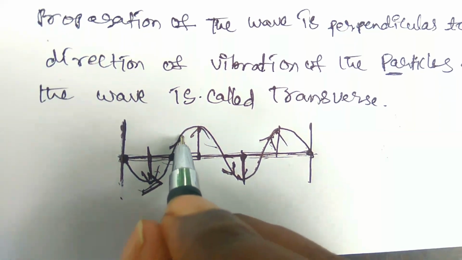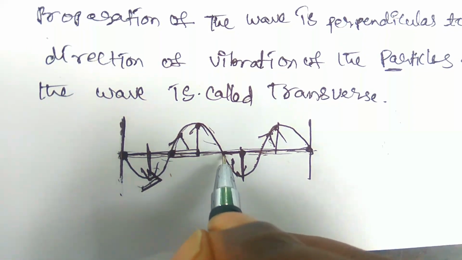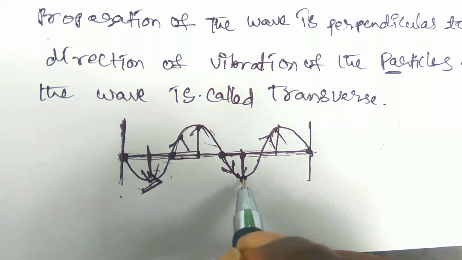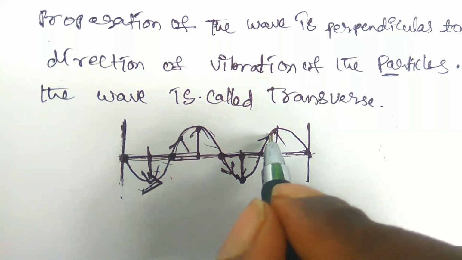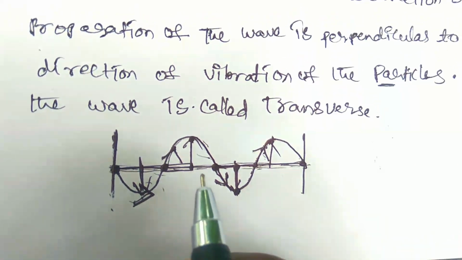So here the displacement of the wave: here there is maximum displacement, and it decreases and reaches zero displacement. And here again this is the maximum displacement, and it decreases to zero and then reaches the maximum displacement again. So this is the process of a wave transferring in the medium.